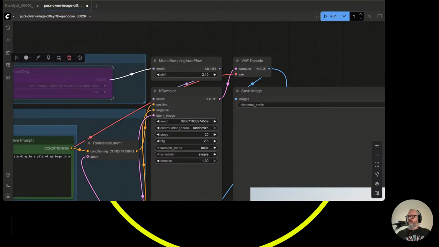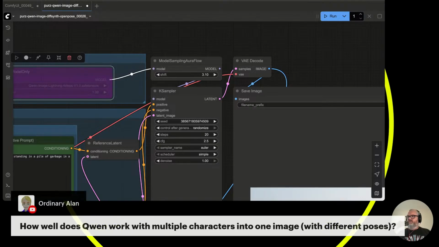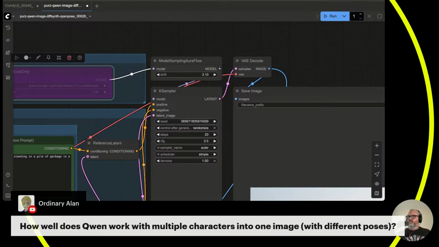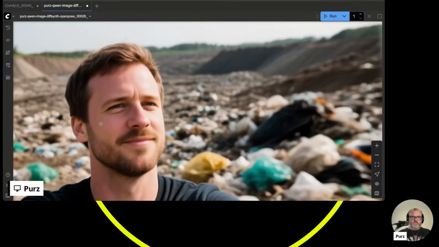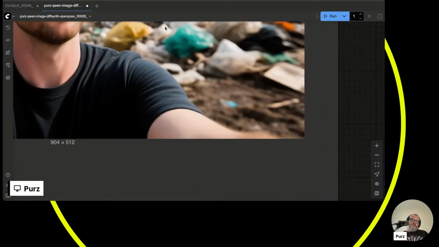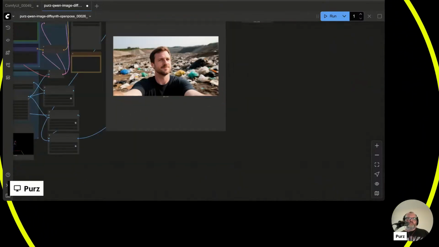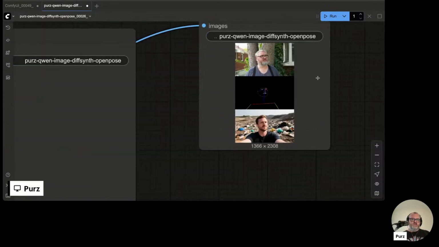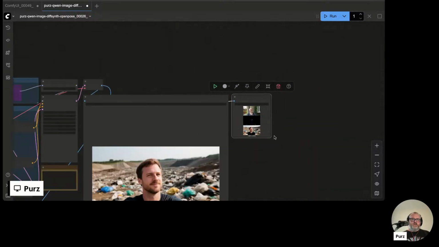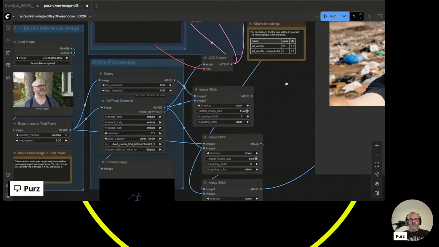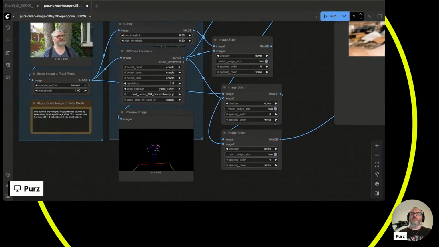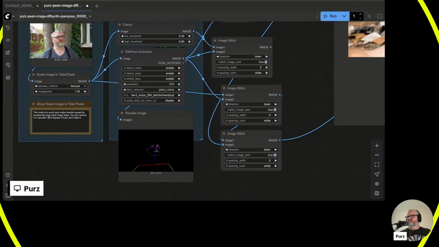How does Qwen work with multiple characters in one image with different poses? How would you do multiple characters in one image with different poses? I'm not sure what you mean. I do see the tiling pattern thing. It might just be a VAE thing. I don't know. It's pretty generalized to diffusion. You see that a lot, everywhere. We could also increase the quality here too. I think I'm probably running like 1350, whatever.